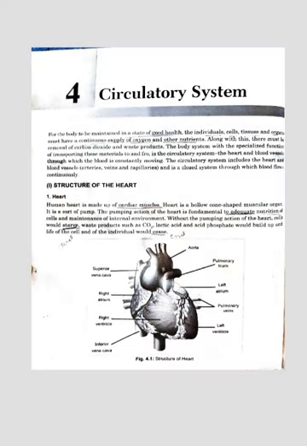Next is the structure of the heart. In this we will discuss the structure of the heart, location of the heart, weight of the heart, and the size of the heart. Okay, the human heart is made up of cardiac muscles. It is a hollow cone shaped muscular organ.